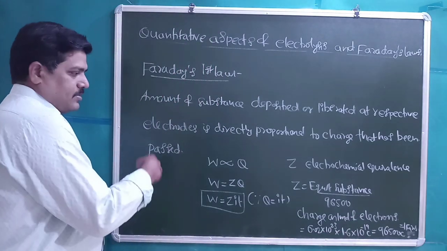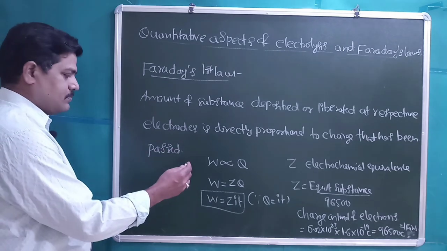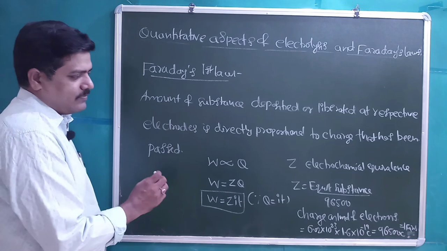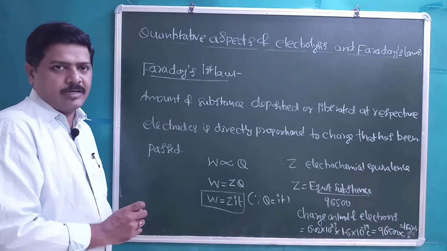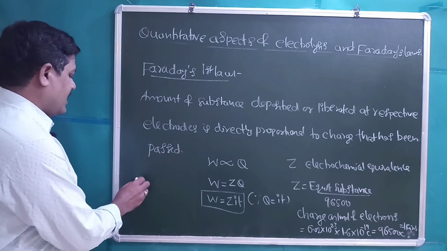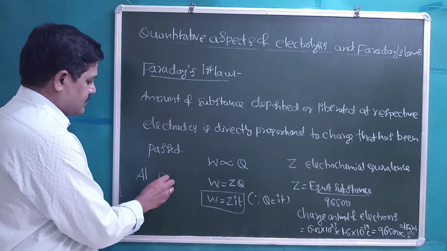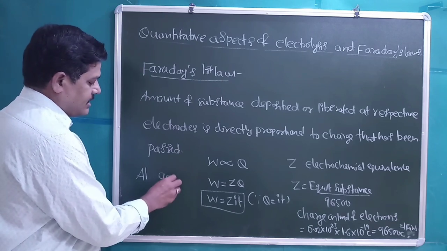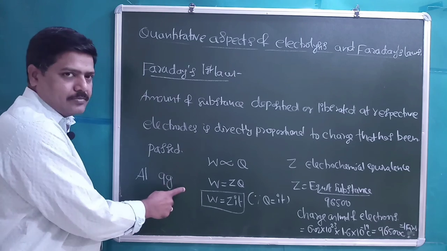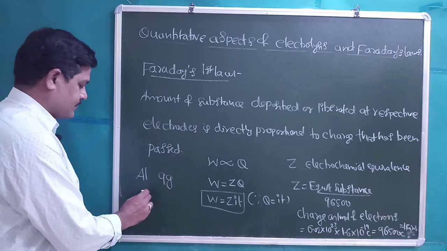Students, if we pass 1 Faraday of charge, that is 96,500 coulombs, then it will deposit a weight of the metal or substance equal to its equivalent weight. For example, the gram equivalent weight of aluminum is 9 gram.